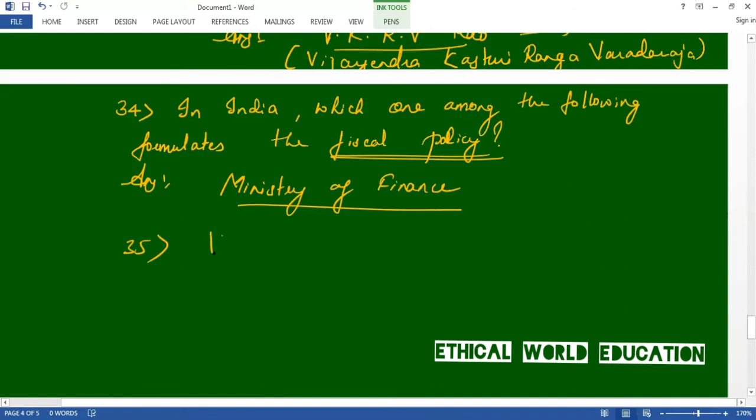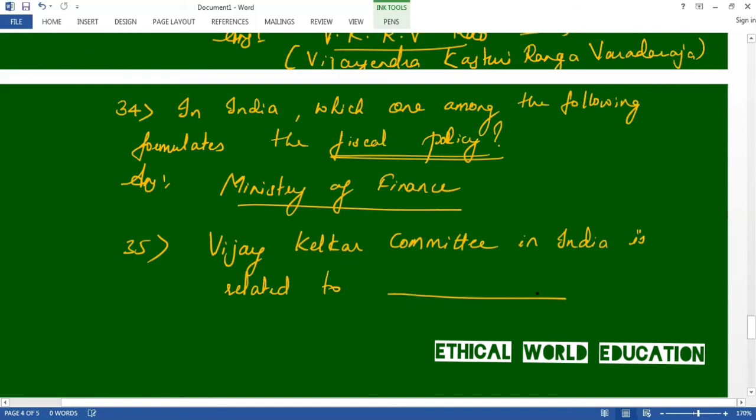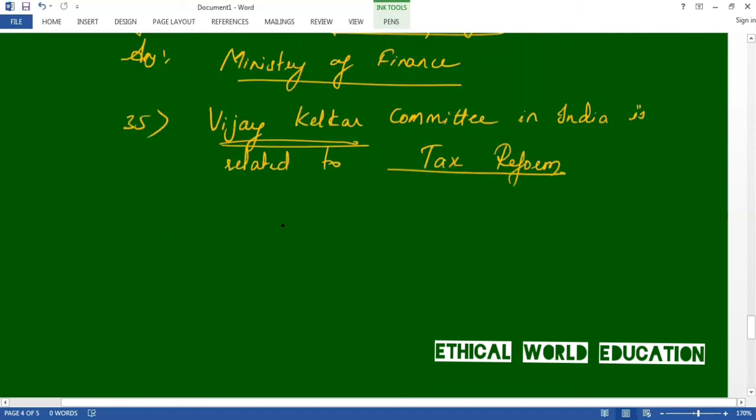The 35th question says, the Vijay Kelkar Committee in India is related to dash. The answer is it relates to tax reform. Answer is tax reform. Vijay Kelkar, this is very important. Next one.